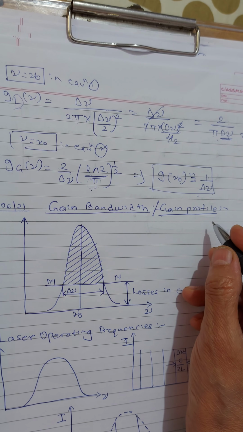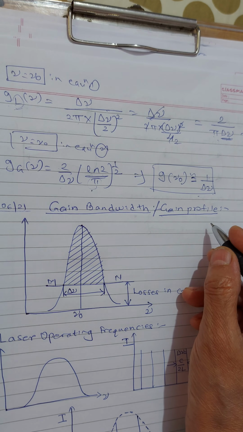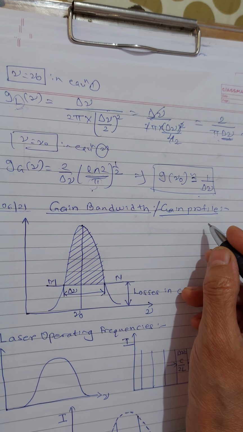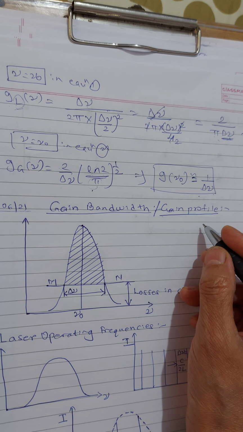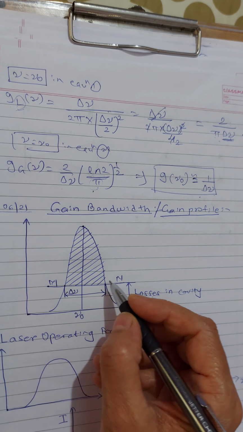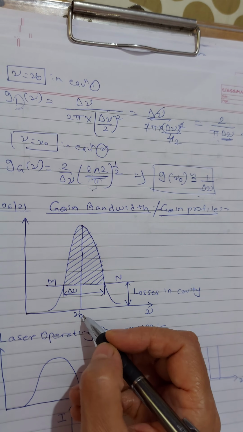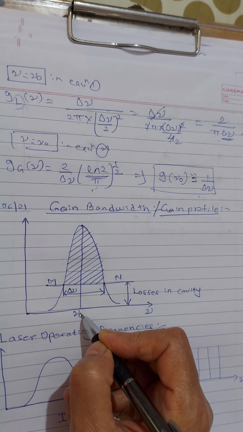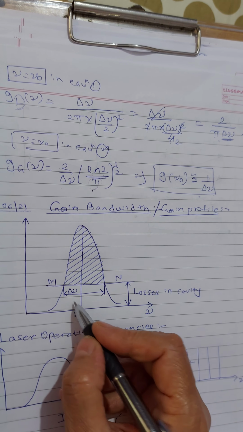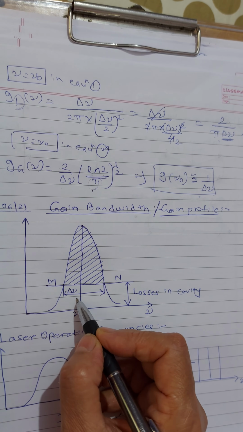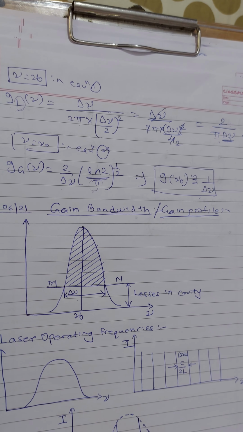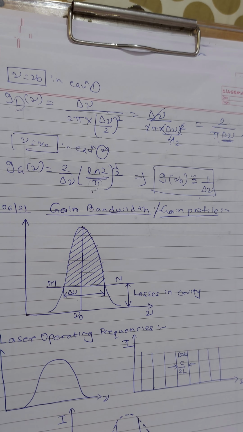But in practice, because of the various broadening mechanisms which we discussed yesterday, there will be a small spread of frequencies about the central frequency. Due to this, we have to consider a certain frequency interval called the bandwidth corresponding to stimulated transition.